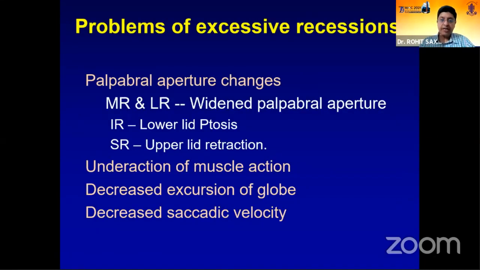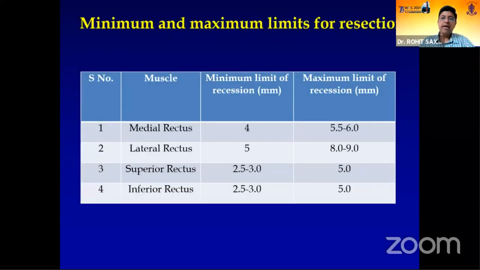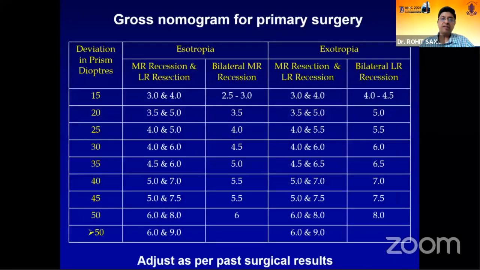Large recession-resections can actually cause palpebral fissure changes that make it uncomfortable for the patient. Again, for the recti, graded resections or now plications are the procedure of choice for strengthening procedures. Advancement is possible in a previously recessed muscle, and tucking or double pressing is possible for the superior oblique. Transposition procedures are planned if there is very poor muscle action in any of the muscles. Again, limits for maximum resection exist for every muscle, because the moment you start cutting beyond a particular amount, you start cutting myofibrils, which will actually add to the weakening process rather than strengthening it anymore.